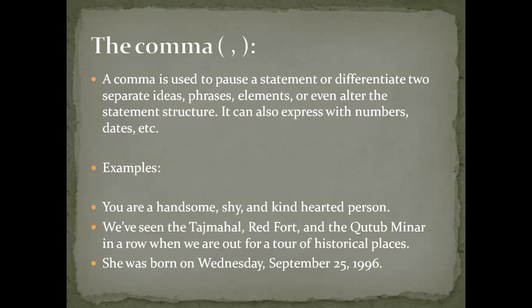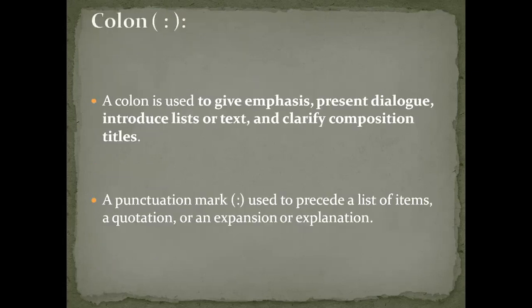In today's class, we will discuss 3 more punctuation marks which are very common in English literature. They are colon, semicolon, and apostrophe. Colon is whenever you are using 2 dots. For example, I'll show it to you. The one will be like this, the other will be like this. They will be in circle shape, not oval. Whenever you use 2 dots, that is called a colon.